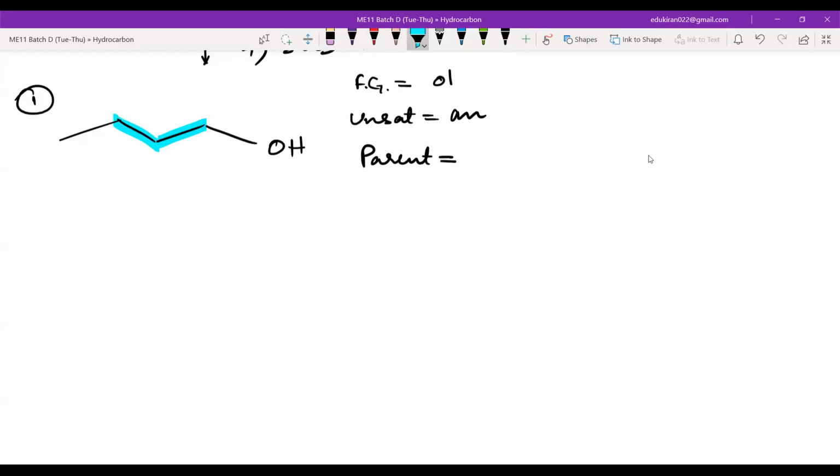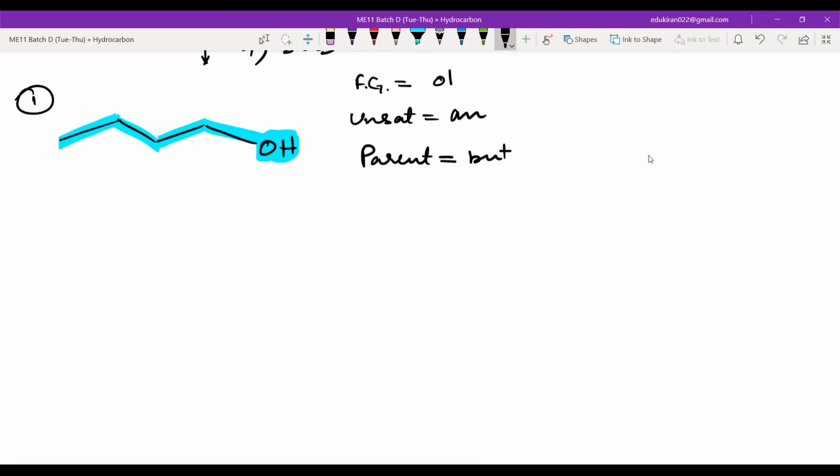Butane, right? Okay. Now, as soon as you have recognized the parent and the functional group, is there anything remaining? Nothing is remaining. This is not a carbon, this is a bond. Now everything is done, yes or no? Yes, sir, we just have to number it.